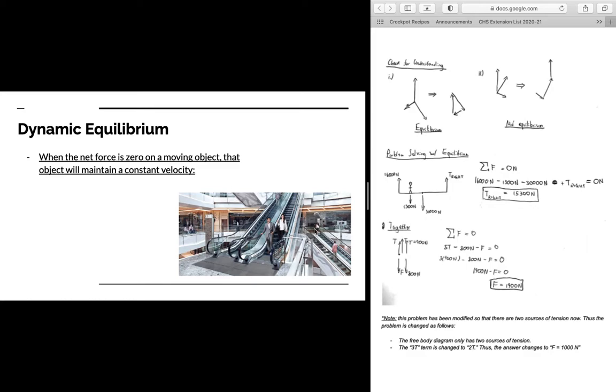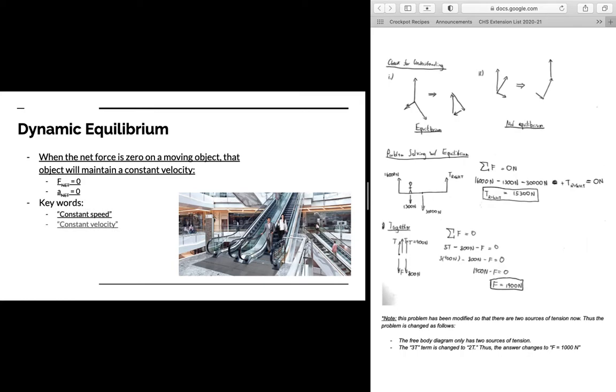Like people on an escalator: the people on an escalator have a net force of zero acting on them, and they move at a constant velocity. So that would be an example of dynamic equilibrium. Other examples would be a hockey puck sliding on ice or a car moving at a constant velocity on the highway, meaning that the engine is counteracting the force due to friction, keeping the net force at zero acting on the car. We call this dynamic equilibrium because dynamic means to move.